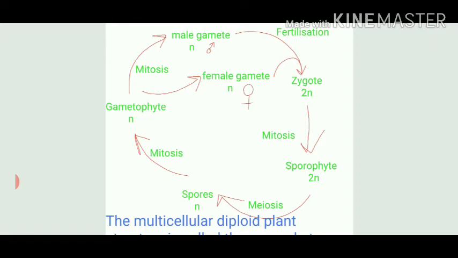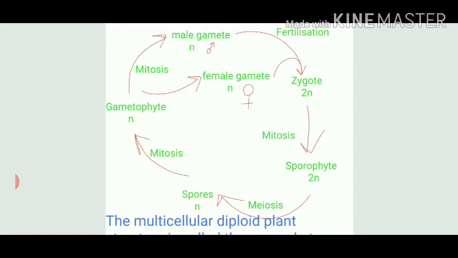As already told, the zygote is always diploid in nature. What will form from this zygote? The sporophyte body, and the sporophyte is always diploid. So which division is taking place from 2n zygote to 2n sporophyte? Mitosis, because again it is equational, 2n is equal to 2n.